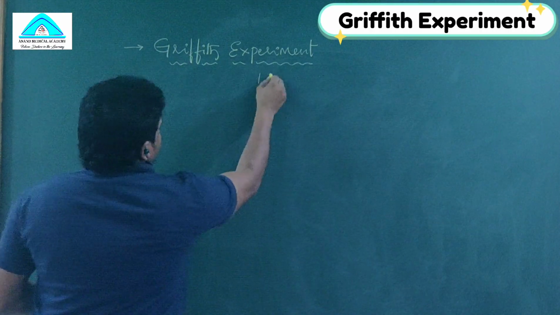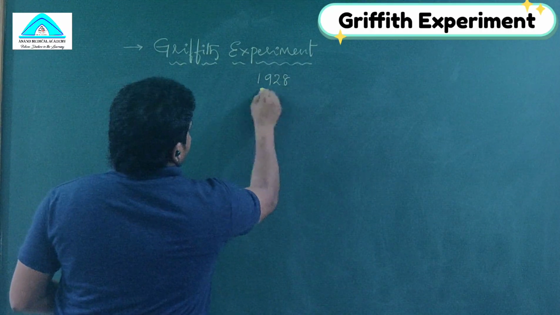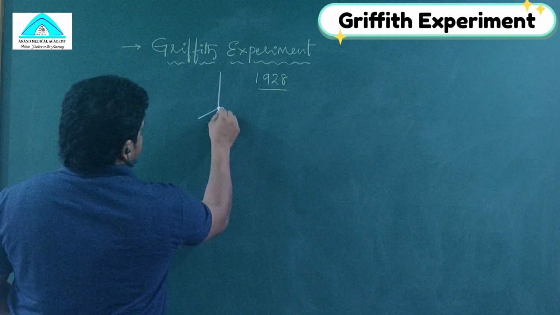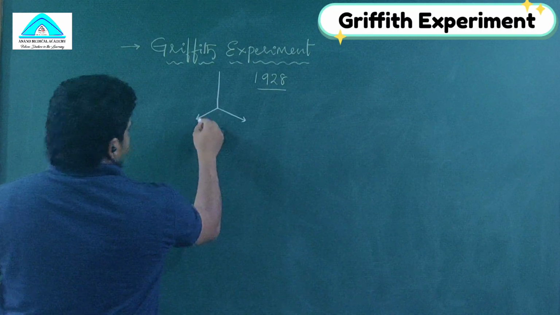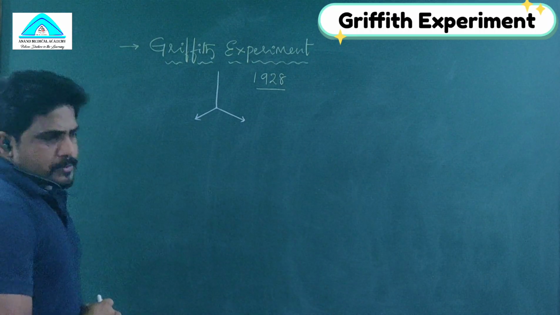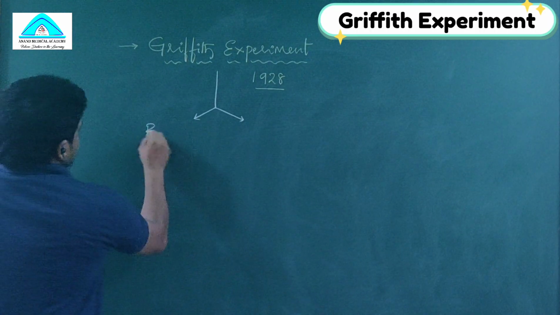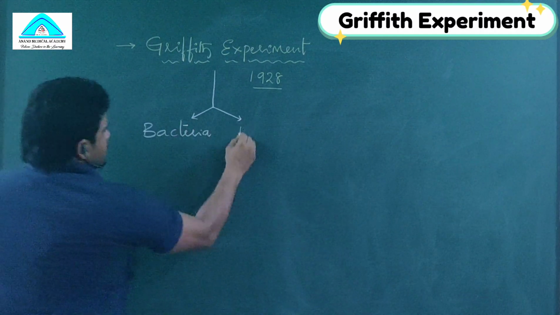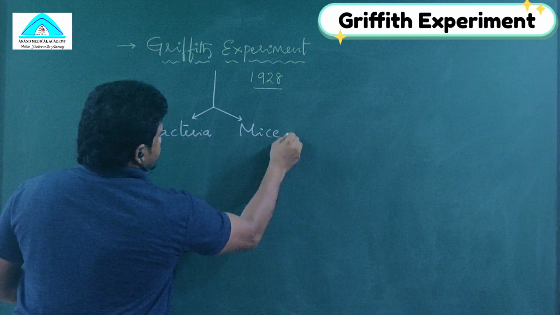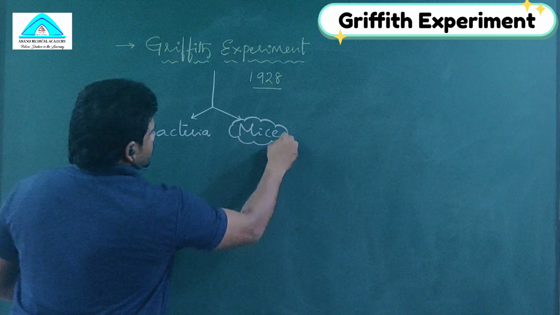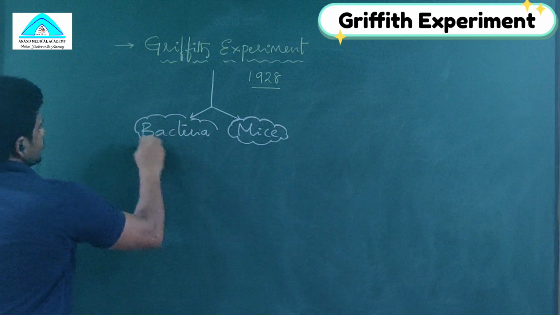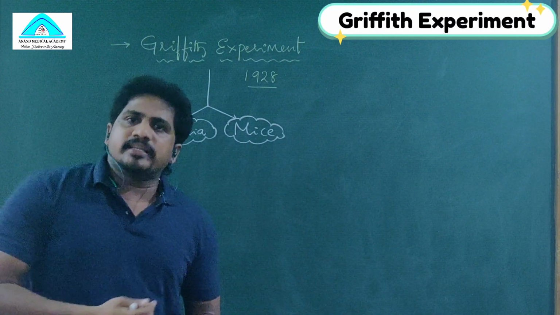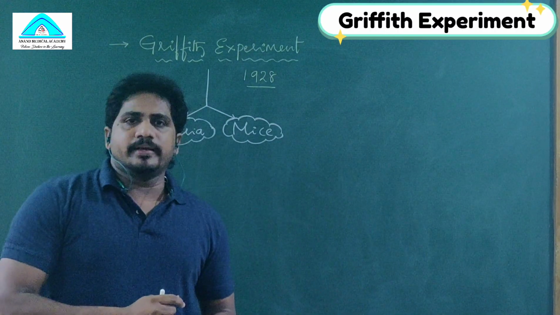Griffith conducted the experiment in 1928. He used two organisms to conduct the transformation experiment: one is bacteria and another is mice. So many bacteria are there, and which bacteria he used in the experiment is very important.